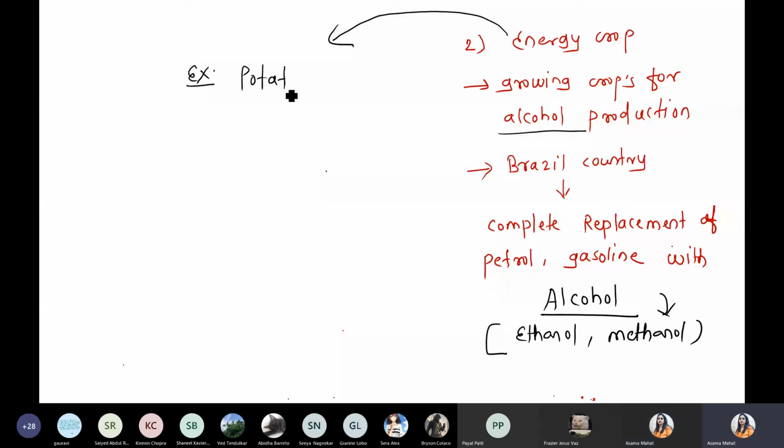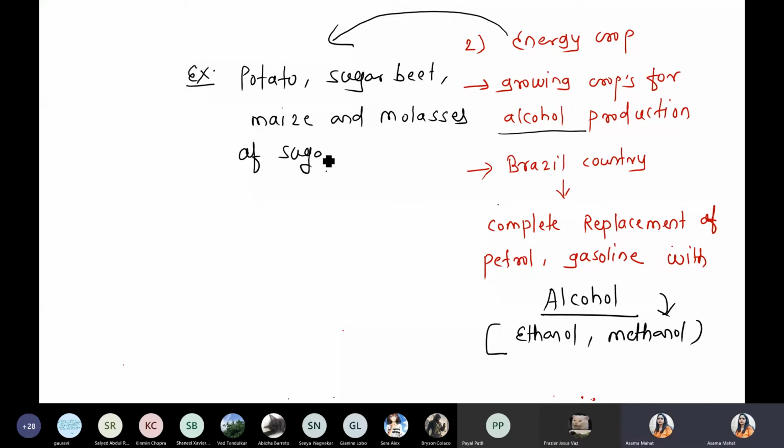Potato, sugar beet, maize, and molasses of sugarcane. So these are some crops which act as an energy crop, right? A few points. If you want, you can write down one point. We are talking only from the automobile point of view. It is used in automobiles, not in the drink process.